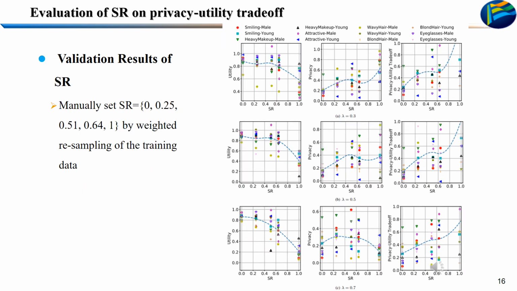Then we change SR from 0 to 1. When it is smaller than 0.3, lambda has little impact on the utility, but the privacy will be better guaranteed with the increase in lambda. When SR gets larger than 0.4, utility begins to drop, and the privacy loss gets larger. When SR further increases larger than 0.6, it remains a large drop in utility, regardless of the value of lambda.